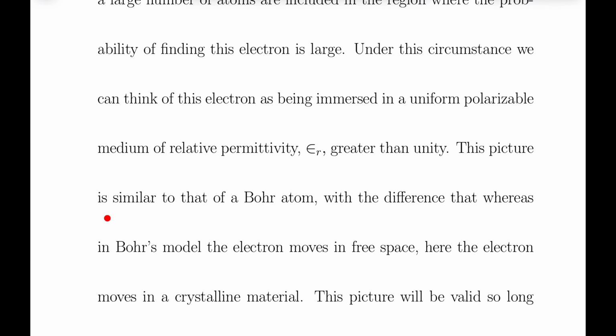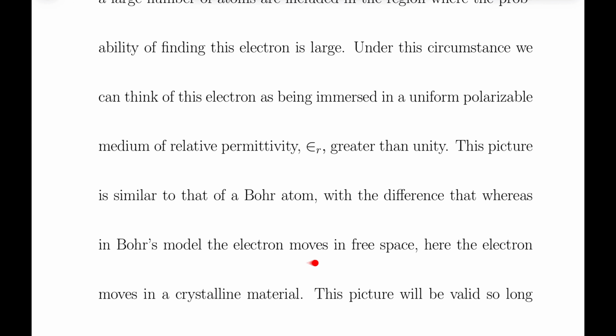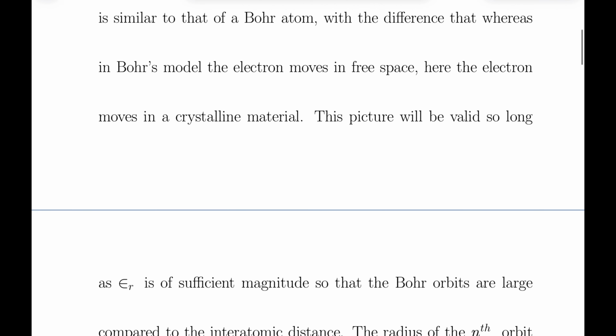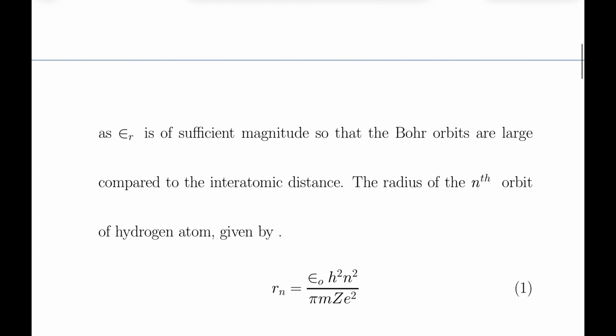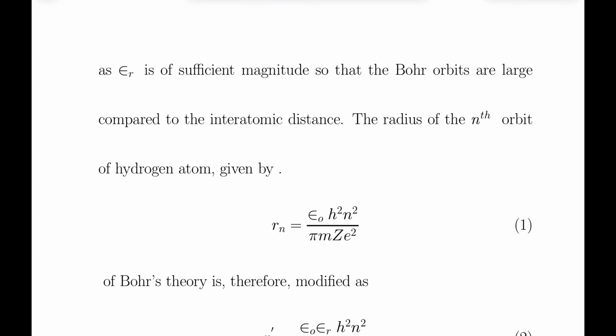This picture is similar to that of a Bohr atom, with the difference that whereas in Bohr's model the electron moves in free space, here the electron moves in a crystalline material. This picture will be valid so long as epsilon r is of sufficient magnitude so that the Bohr orbits are larger compared to the interatomic distance.